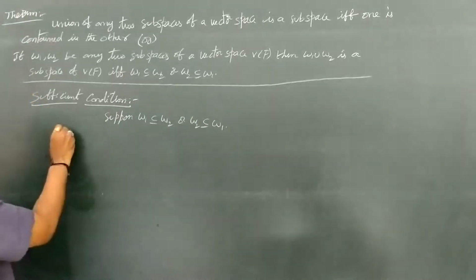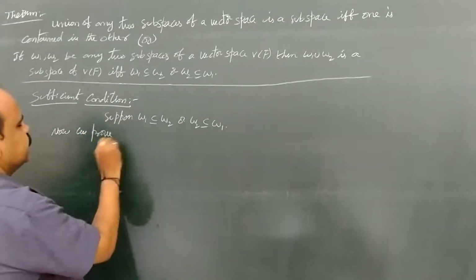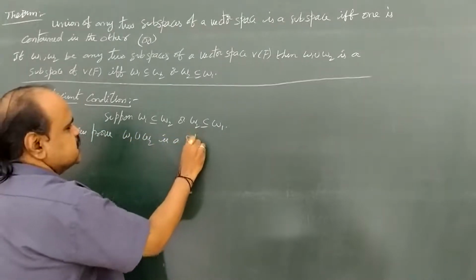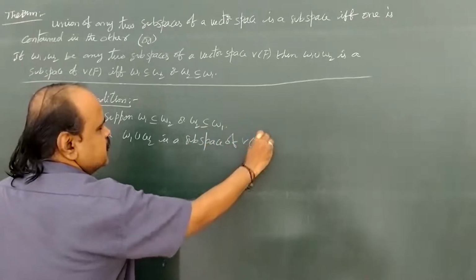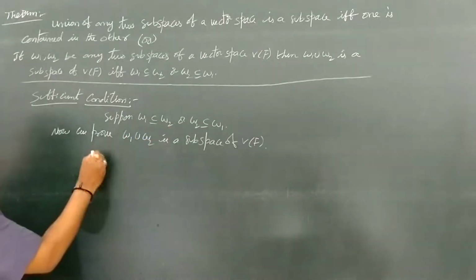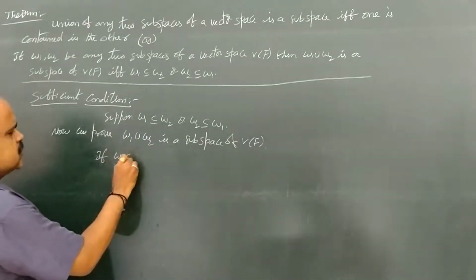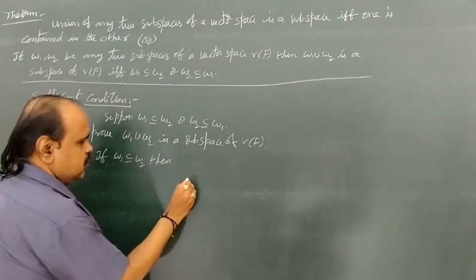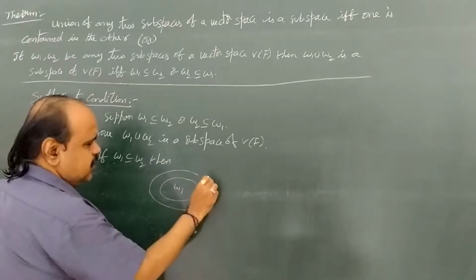Now we prove W1 union W2 is a subspace of capital V of F. Suppose the first condition, if W1 subset equal to W2, then W1 is contained in W2.